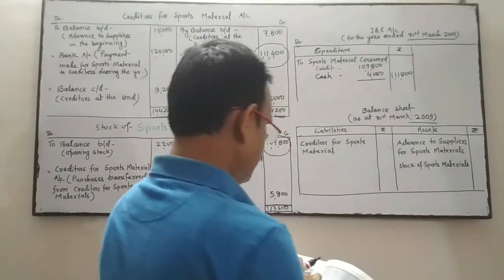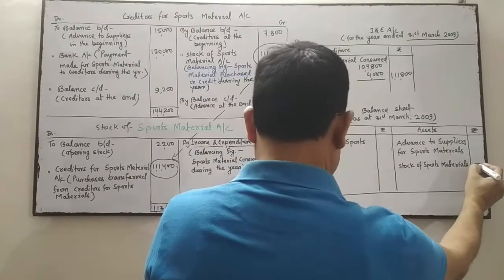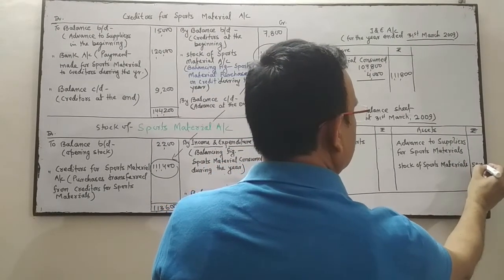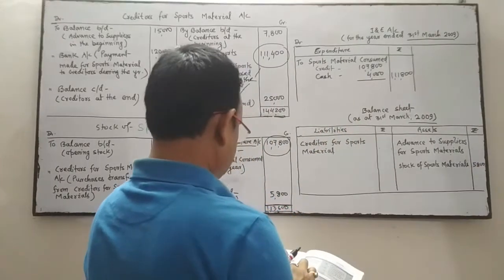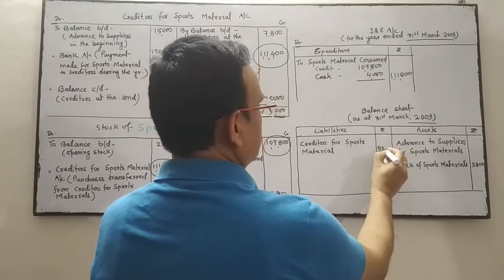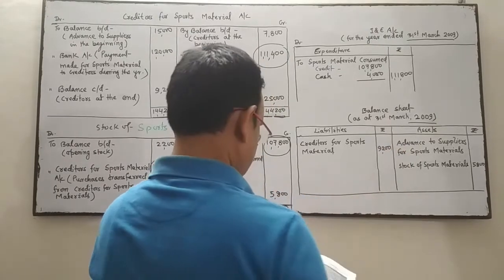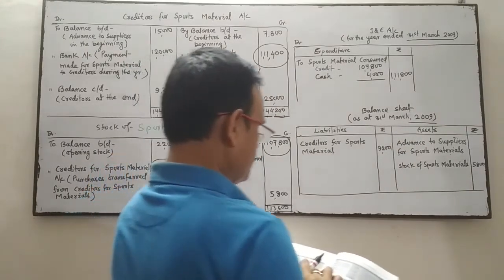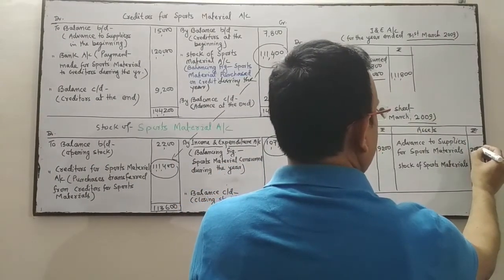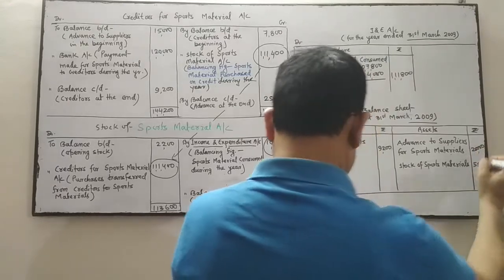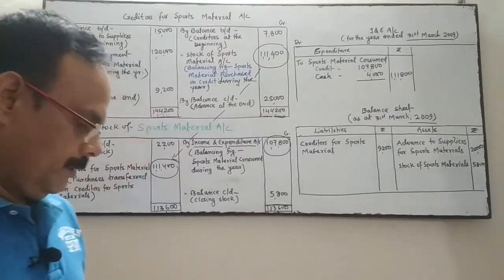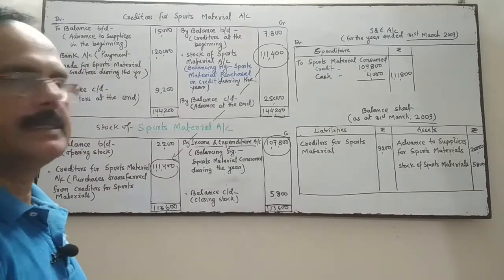Stock of sports material is 5,800, creditors for sports material 9,200, and advance to supplier 25,000. Is it clear?